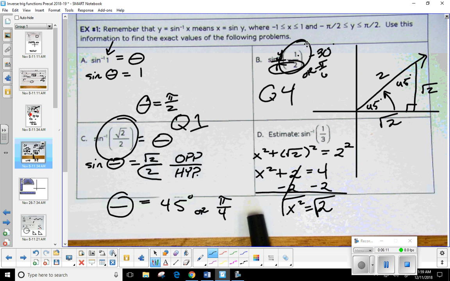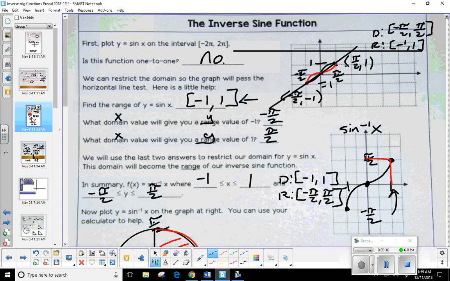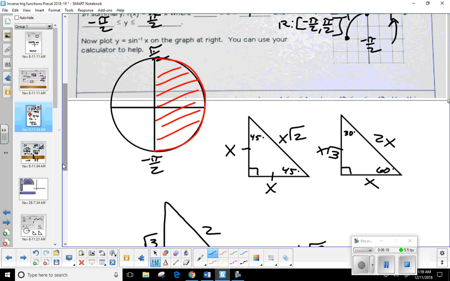All right, so here is another one. Now, one thing I did want to bring up, because I forgot about it. We did talk about the fact that sine inverse is going to be in quadrants 1 and 4, but we took a couple days last week to stop and talk about special right triangles because we need to be able to identify what we have. Remember, we had a 45-45-90 and a 30-60-90. So in a 45-45-90, the side lengths were x. The hypotenuse was always x times the square root of 2. Just leg times the square root of 2.